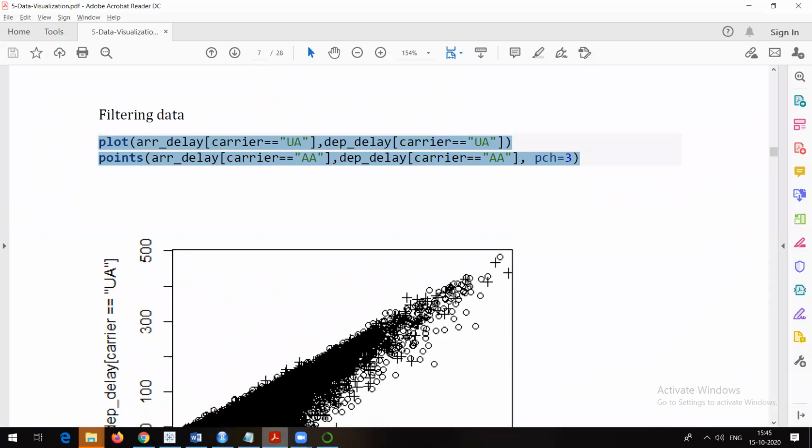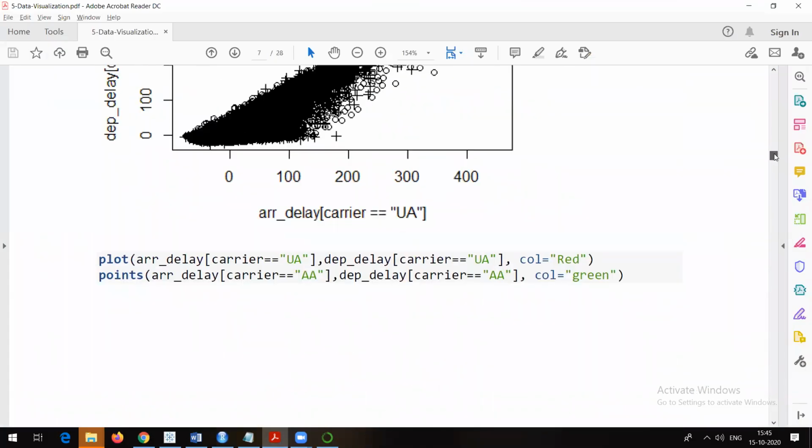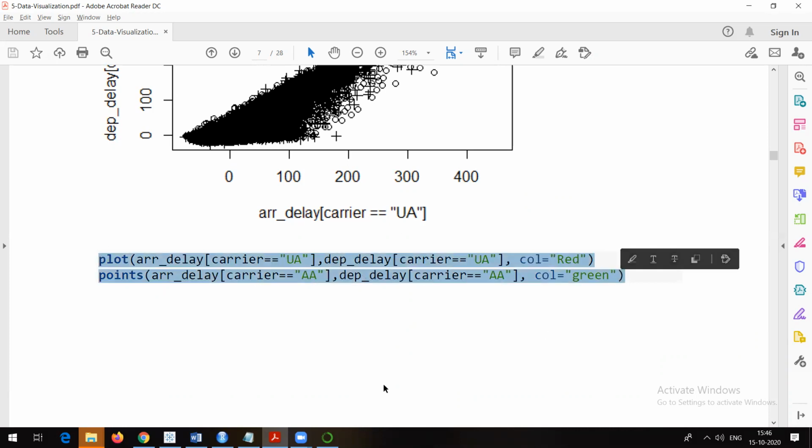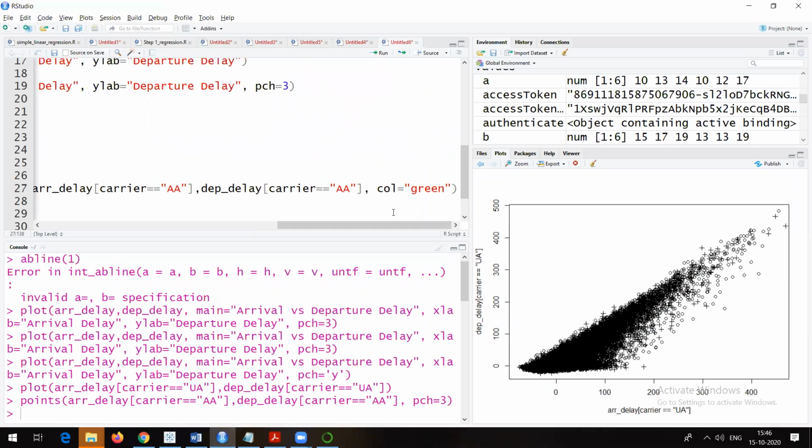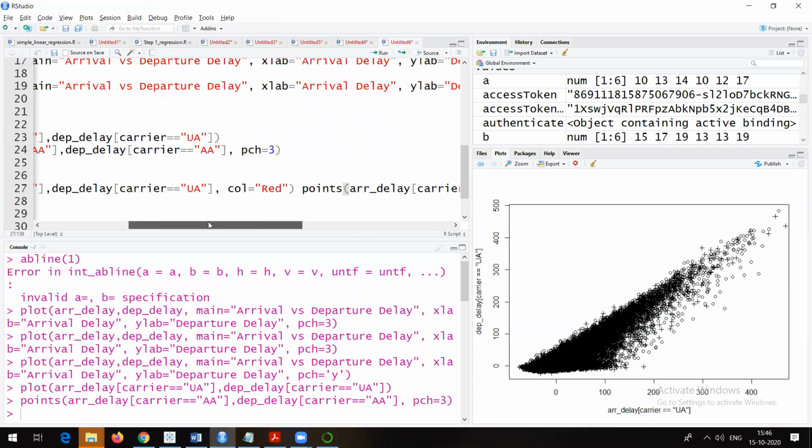And that's why we will try to go with colors in this case. That's why we will use red color for UA and green color for AA. Right? So again same command, but by adding two more arguments, that is COL. COL actually stands for color. So this is one type of visualization which you can do for your data to understand what that data is all about.